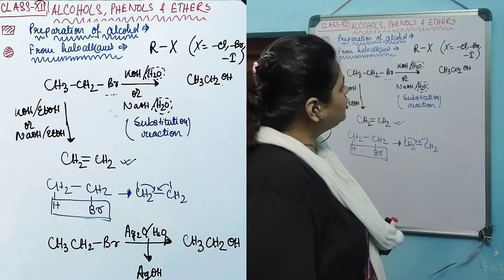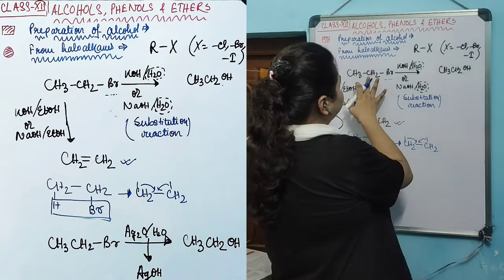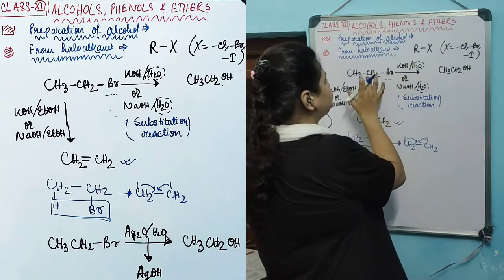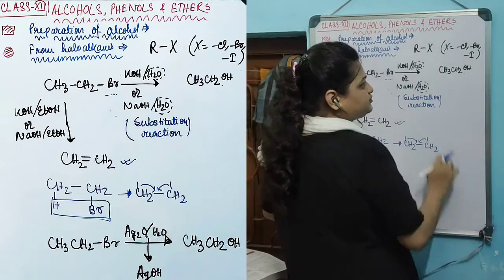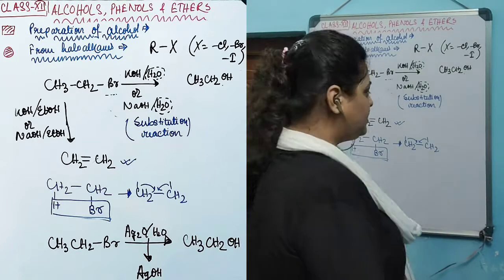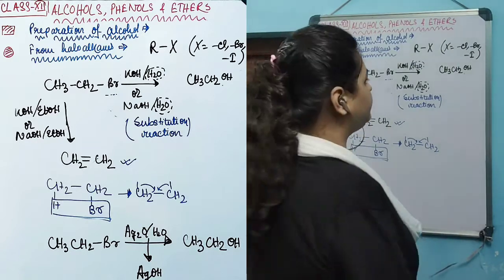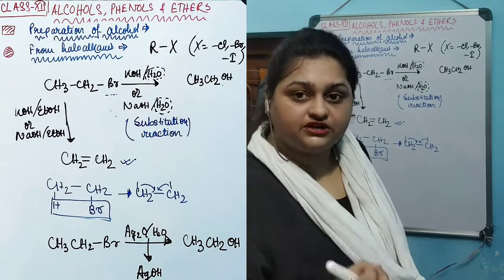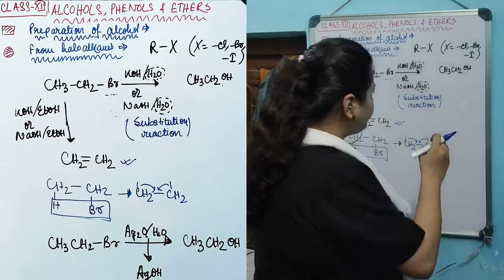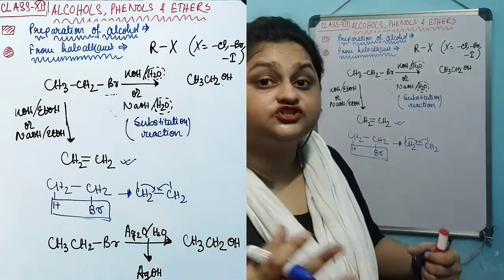To avoid this kind of mixing of product, because supposedly we have taken a strong base like KOH or NaOH and reacted this strong base in aqueous medium with this alkyl halide, and an alcohol is produced. But as a byproduct, alkene will also be produced, so the yield of our desired product, that is alcohol, will be very less, not in a considerable amount. To avoid this formation of a mixture of products,